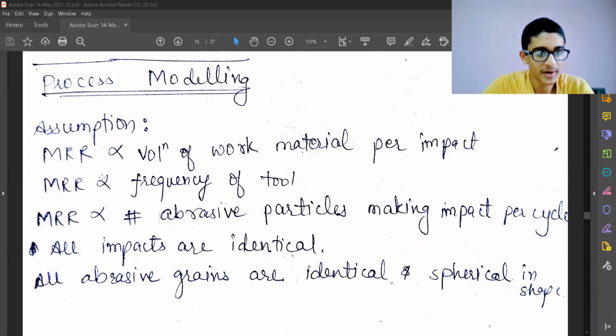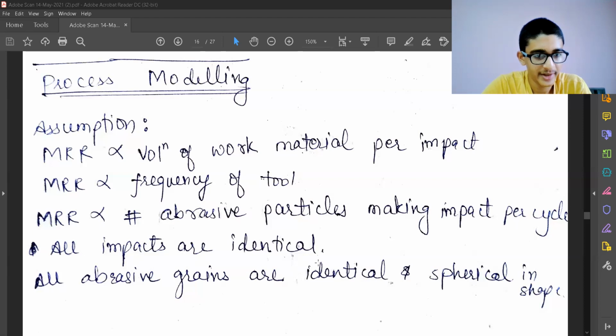The material removal rate is directly dependent on the volume of work material removed per impact of that abrasive particle. MRR is dependent on the frequency of vibration of the tool. MRR is dependent on the number of abrasive particles making impact per cycle. So if I have only a single abrasive particle, it will do less machining. If I have 10, there will be more material removal.